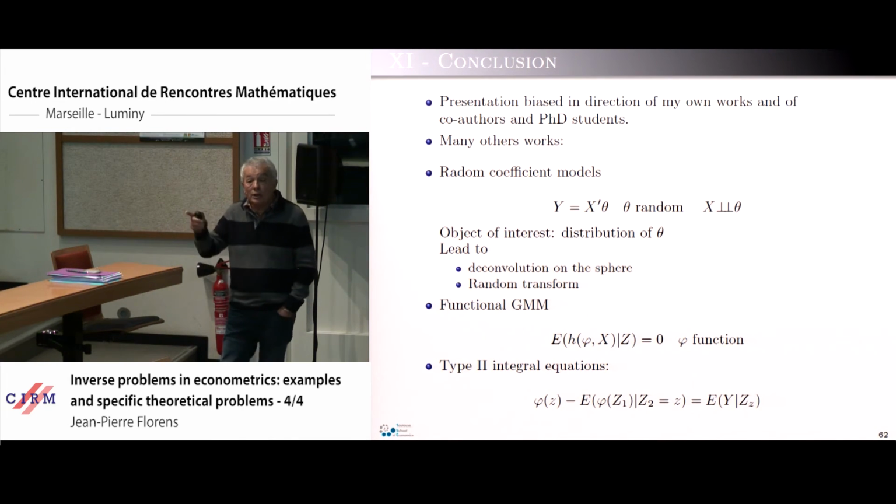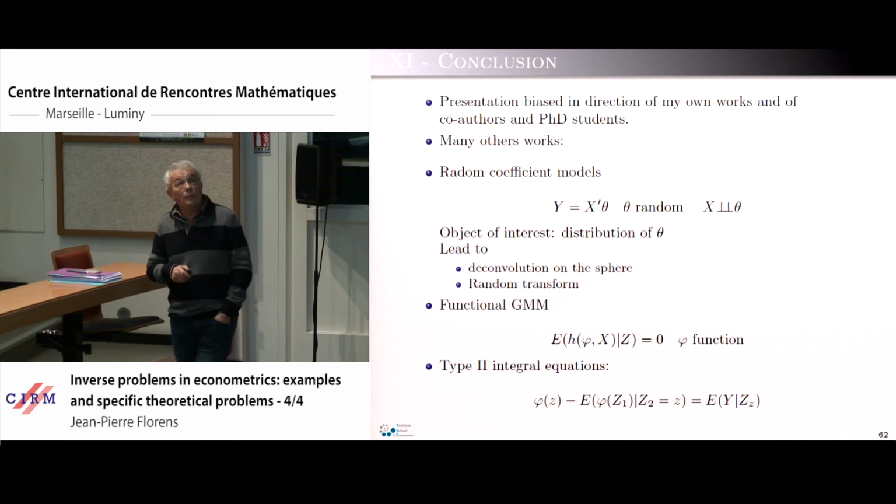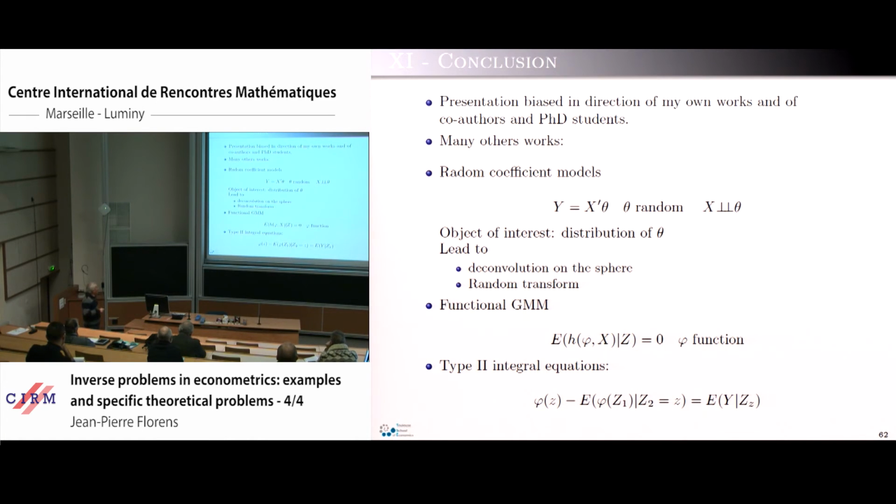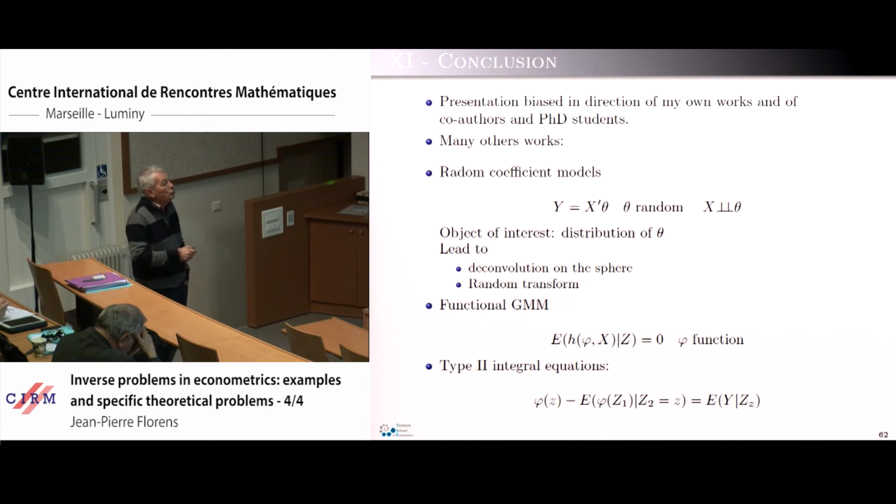In particular, in relation to what has been presented before, there are a lot of people who work on the so-called random coefficient model, which has this form here, and this leads to deconvolution on the sphere and to the Radon transform. Sorry, it's not correctly written. A lot of people have written on that. There is also an approach which extends the GMM I have presented before, where the theta becomes a function itself. In particular, people like Xiaohong Chen have worked a lot on that, and there are different papers by Chen and Pouzo which address the functional GMM here.